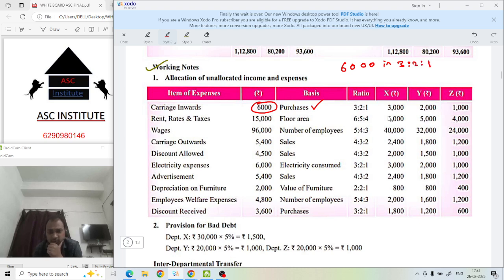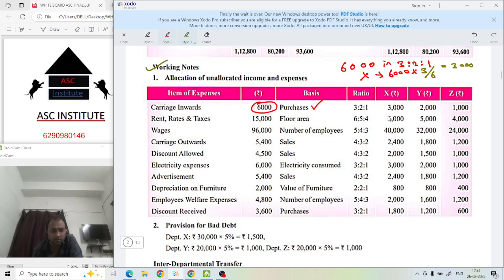For department X, 6,000 into how much? What will be the total of this ratio? 3 plus 2 plus 1 is 6. How much do we have to take? 3 by 6. Solve it out and say how much you get. 3,000.